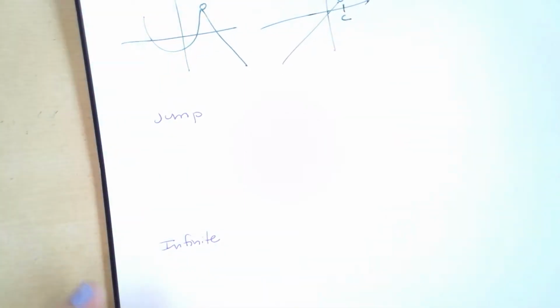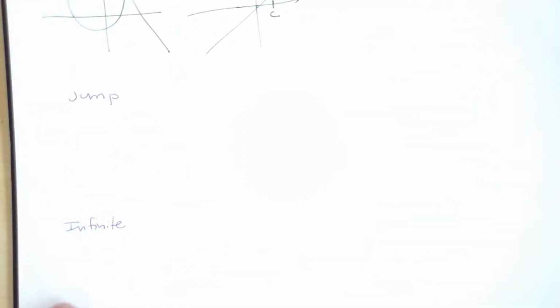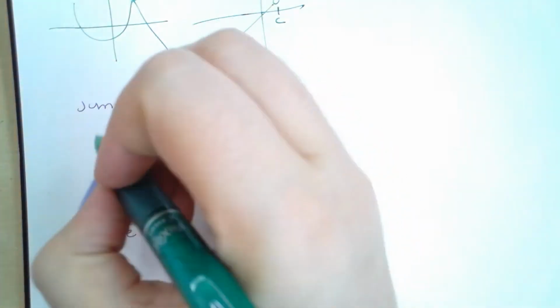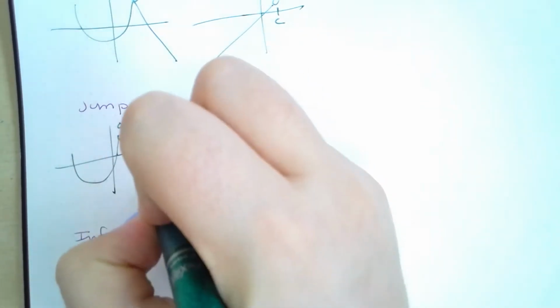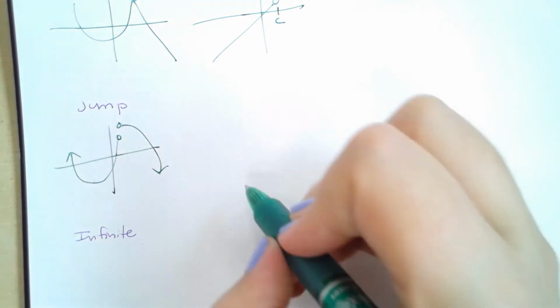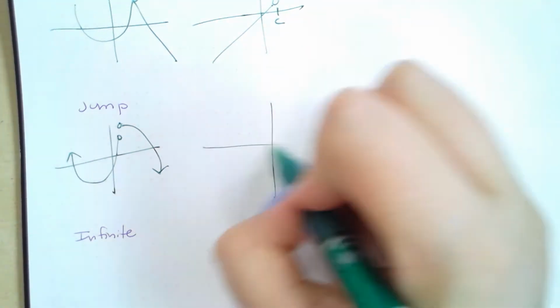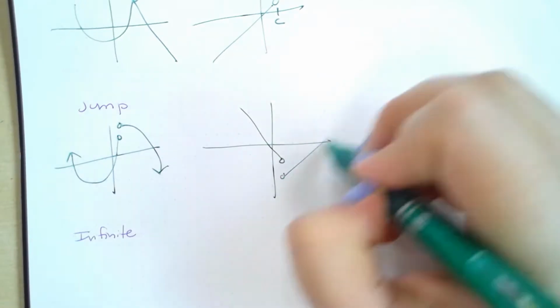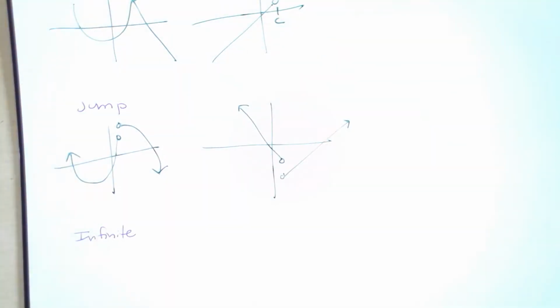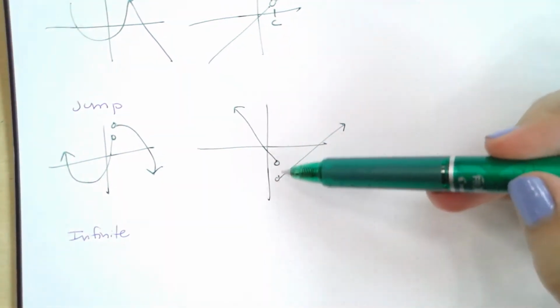Another type of discontinuity we can talk about is jump discontinuity. And jump discontinuity is something you've also seen before. This is basically when we have a graph, maybe something like this. Or if you just had a graph going like this, and then from here up, something like that. There's a jump, there's a break in between what's happening.